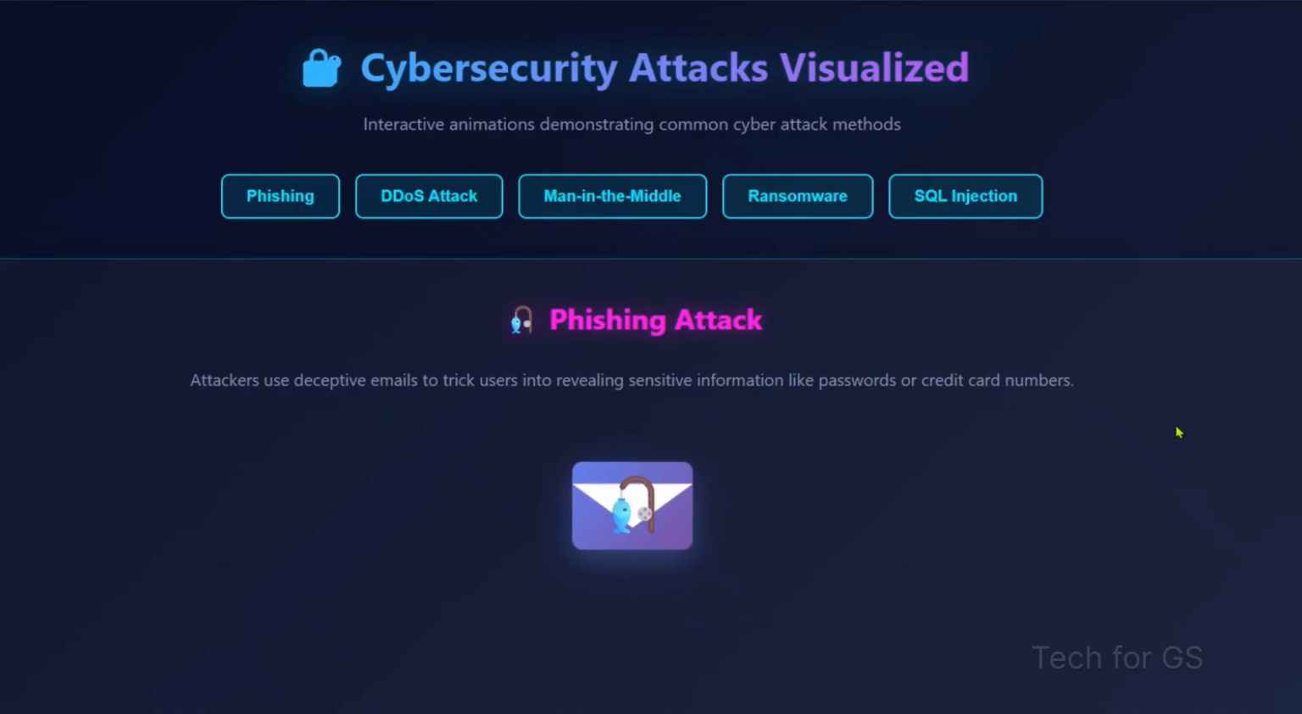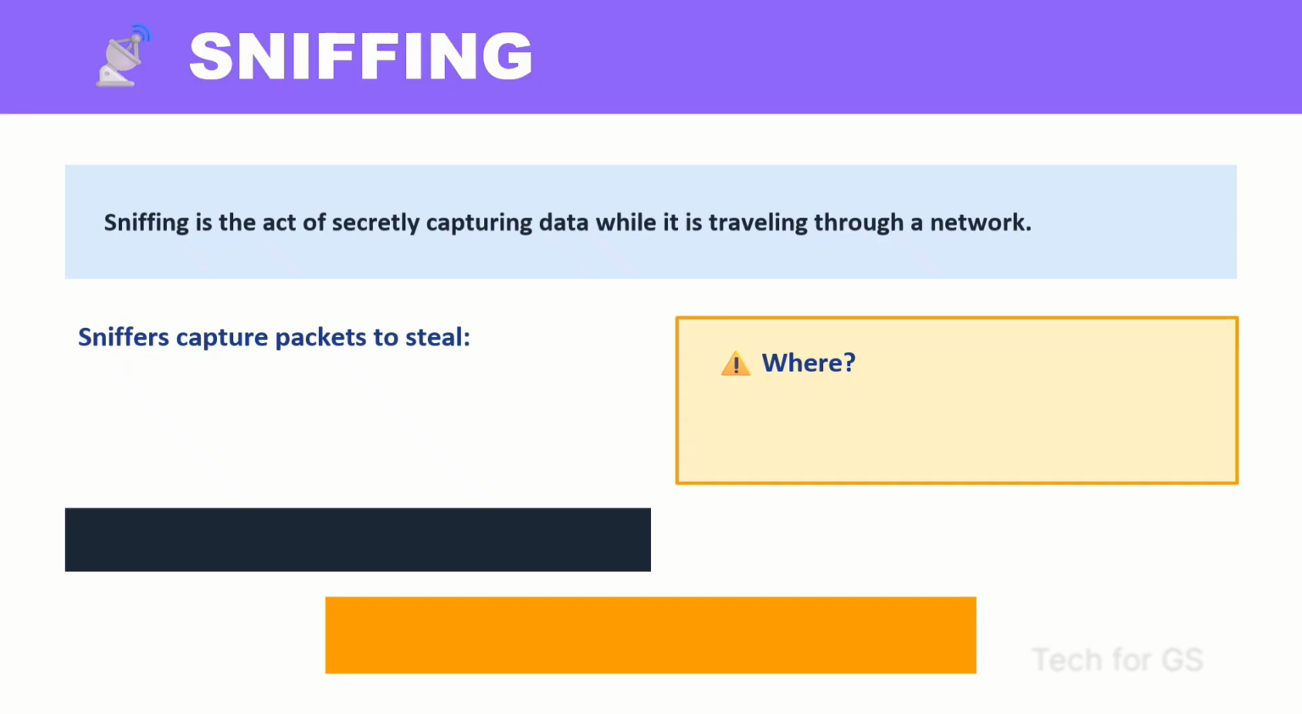Here we can see some cybersecurity attacks visually, how they work. I will go with the first, phishing. Phishing attack: attackers use deceptive emails to trick users into revealing sensitive information like passwords or credit card numbers via emails. The next one is sniffing.